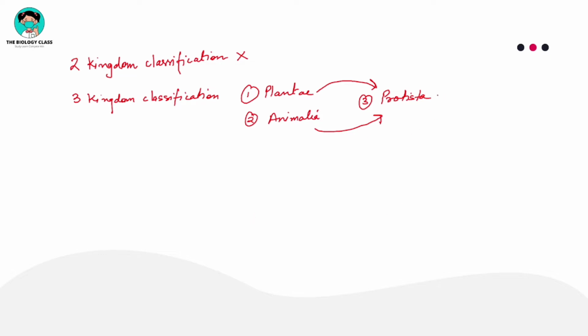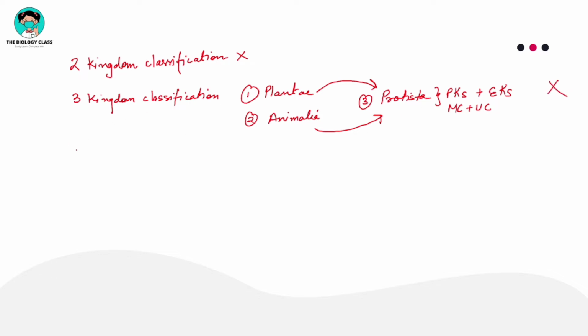But then also this kingdom had a confusion, right? In this kingdom, prokaryotes were present together with eukaryotes. The same condition was there. Multicellular and unicellular were kept together. So it was inappropriate. So this also failed.